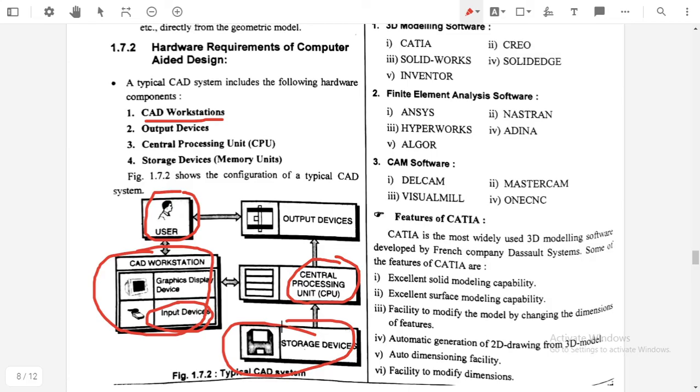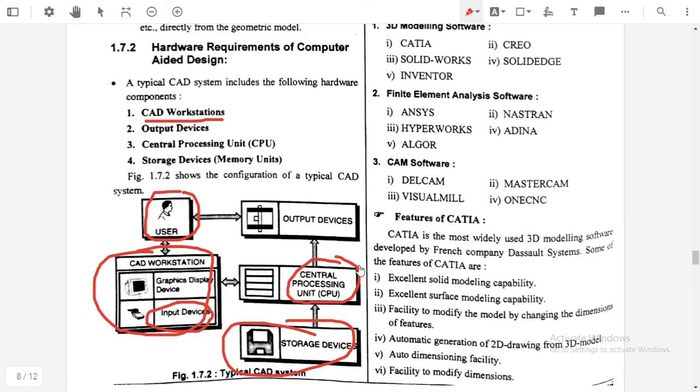And then there are output devices. So these are the hardwares which are required for computer aided design.